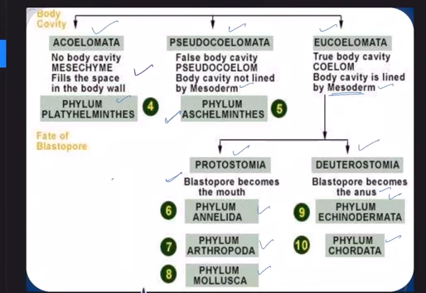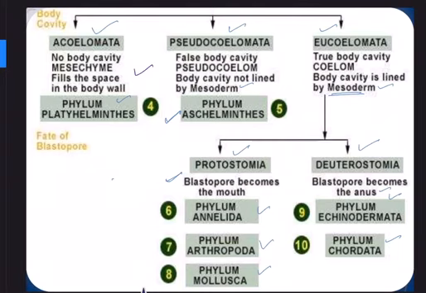Based on that: asymmetrical animals and symmetrical animals, and in symmetrical, bilaterally symmetrical and radially symmetrical animals. Second, we talked about embryonic organization. Depending upon the number of layers, we said monoblastic, diploblastic, triploblastic animals.